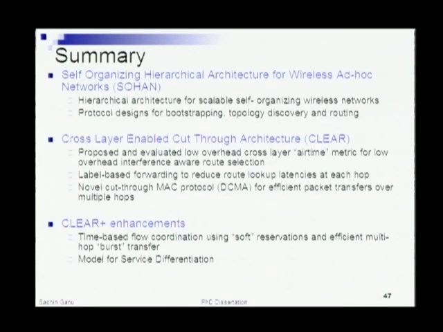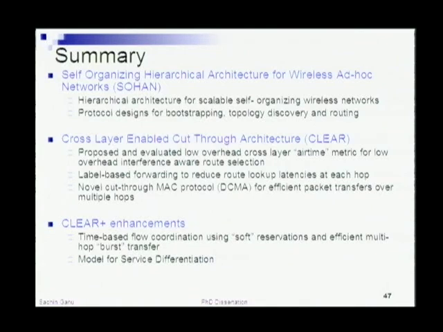Just to summarize our findings, we looked at protocols for self-organization and the Sohan architecture to address the scalability of the networks. We looked at cross-layer mechanisms, using a combination of interference-aware route selection, label-based forwarding efficiencies, and improved cut-through MAC to get performance improvements from a latency perspective.